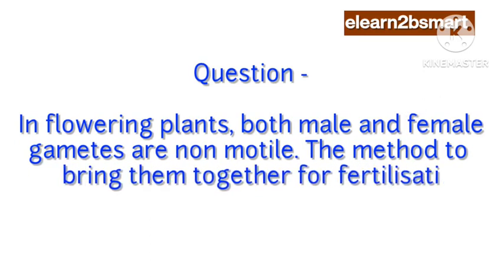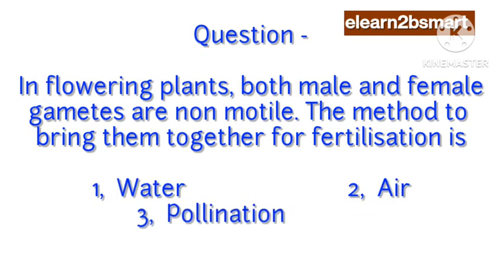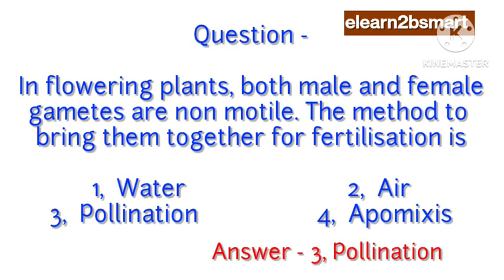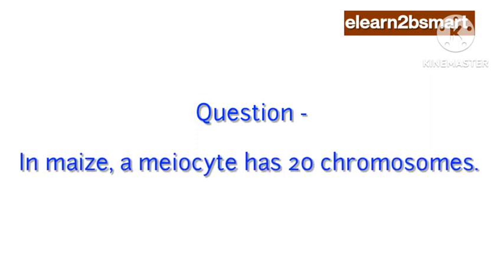The method to bring them together for fertilization is 1. Water. 2. Air. 3. Pollination. 4. Apomixis. Answer: 3. Pollination. Question: In maize, a male gamete has 20 chromosomes.